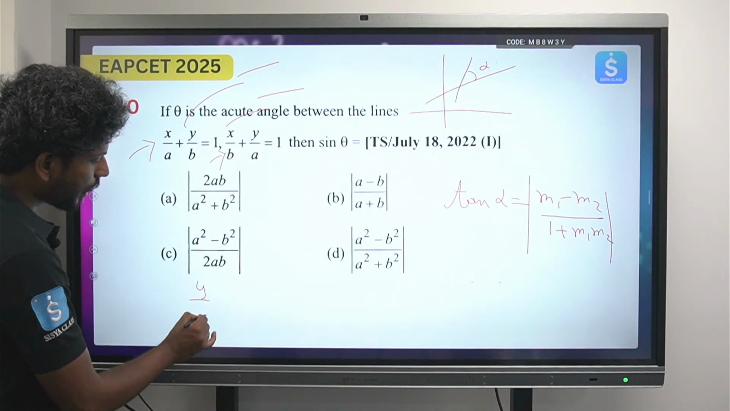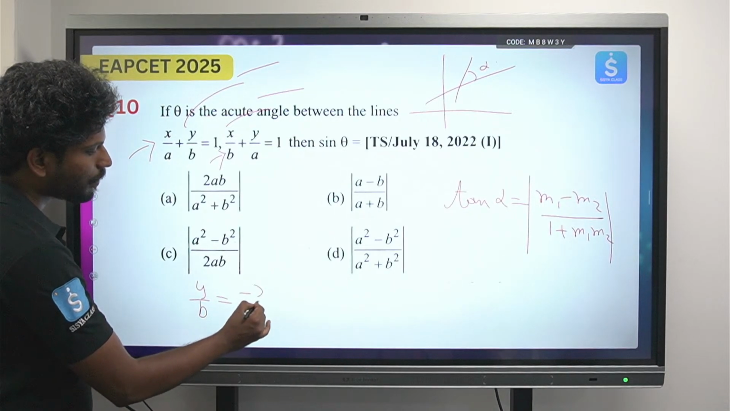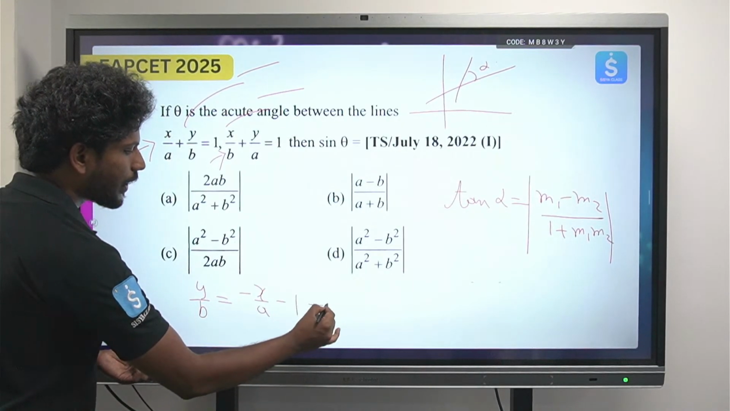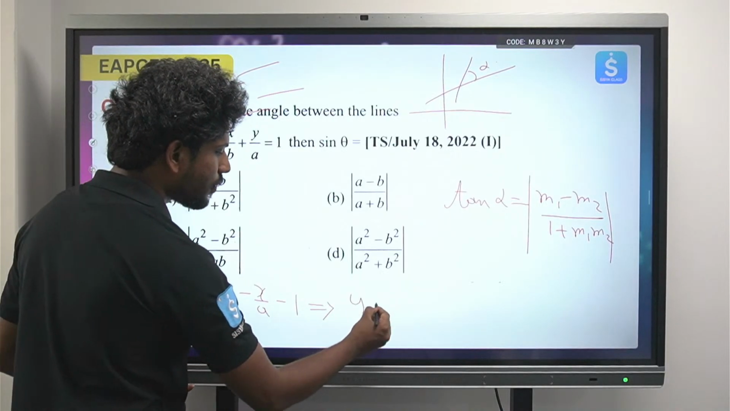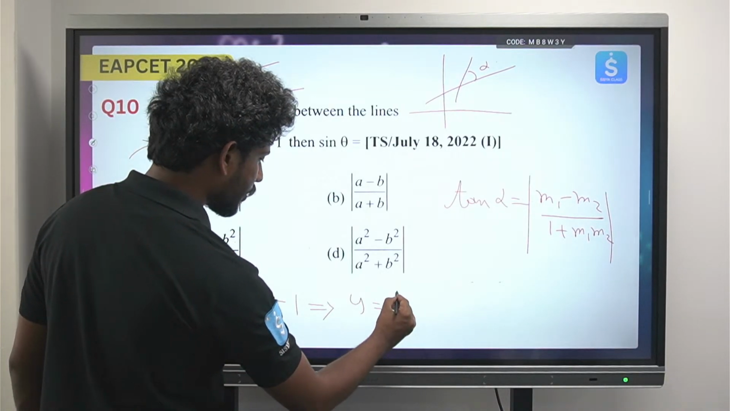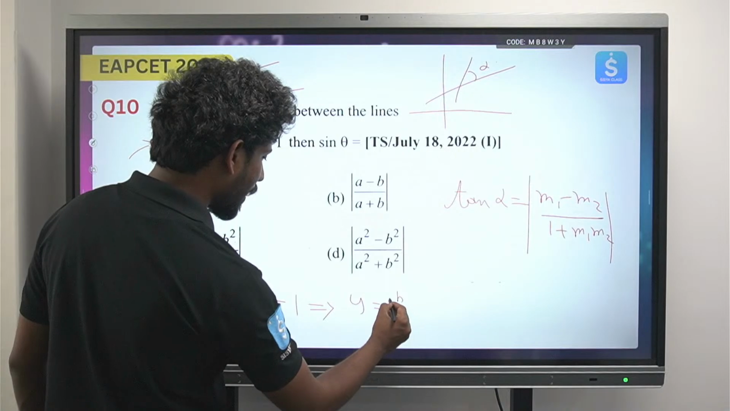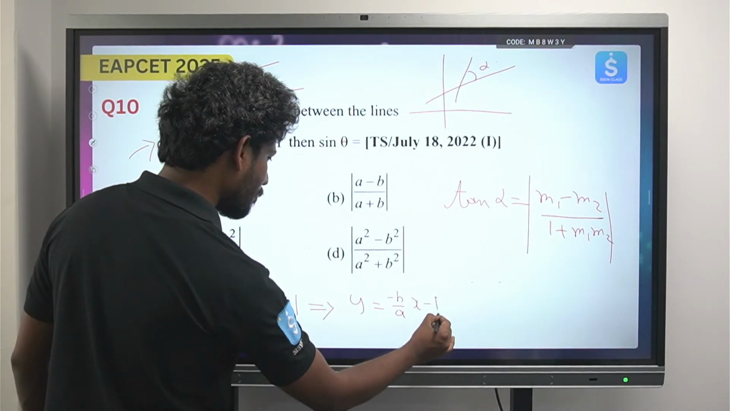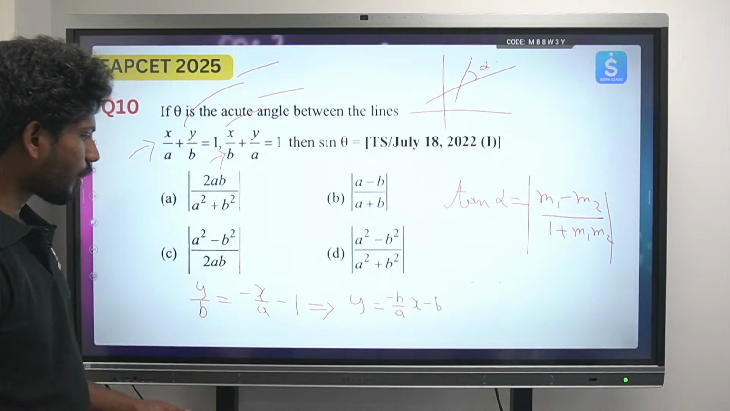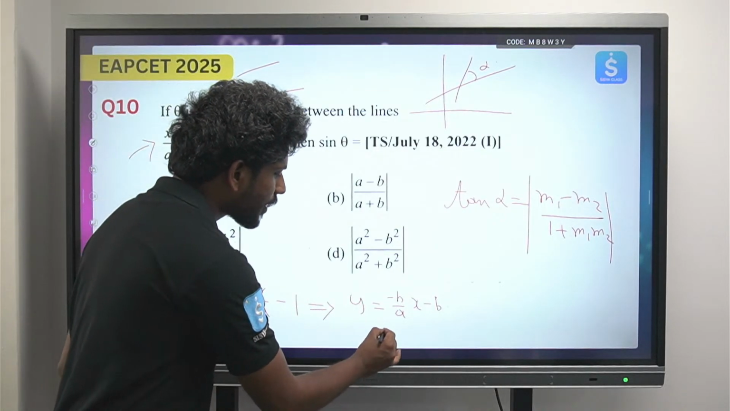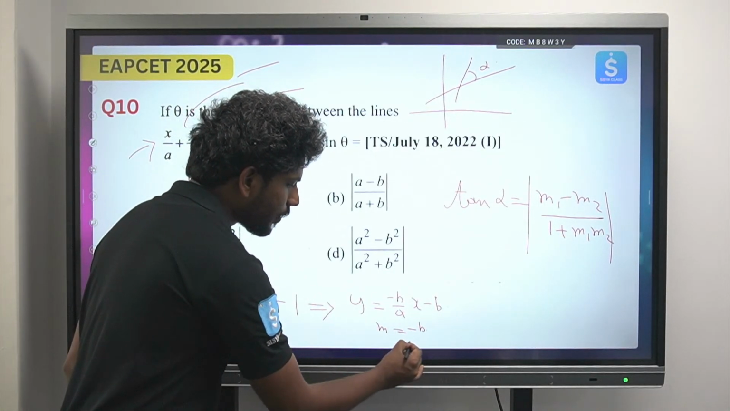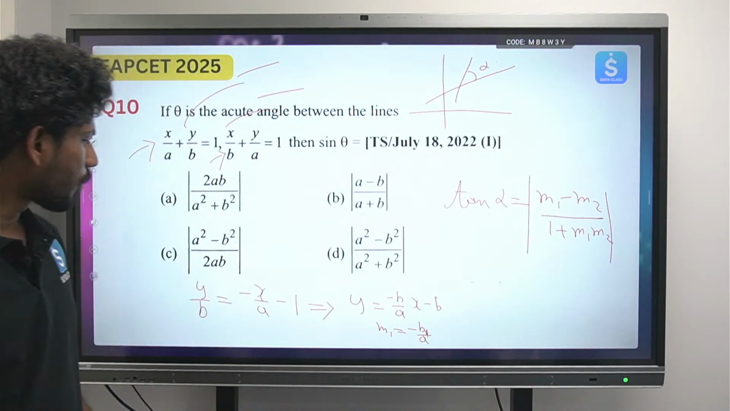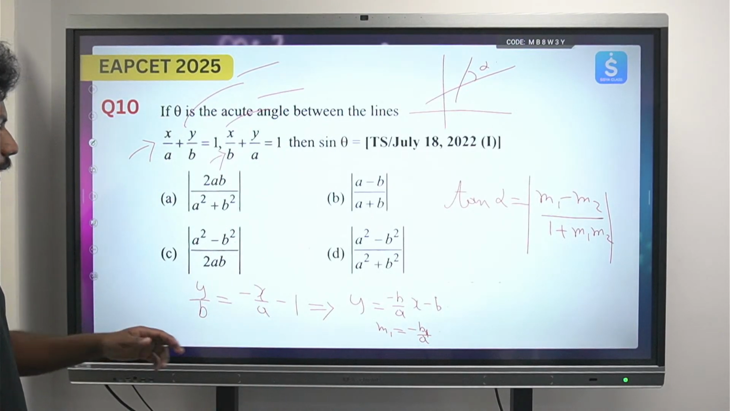So this y by b equals minus x by a minus 1. Okay, so from here I can write it as y equals minus b by a into x minus b. So this is how I got the slope of the first line: minus b by a. The slope of the first line is minus b by a.